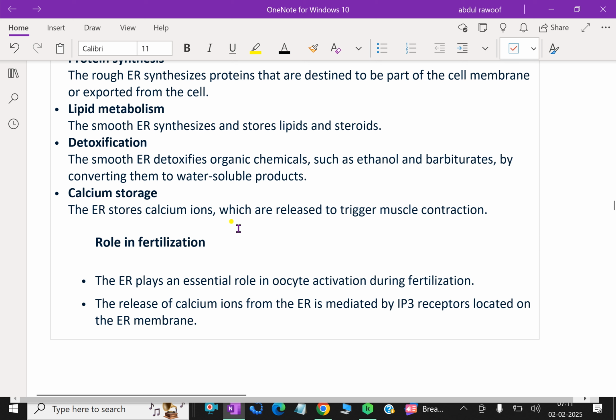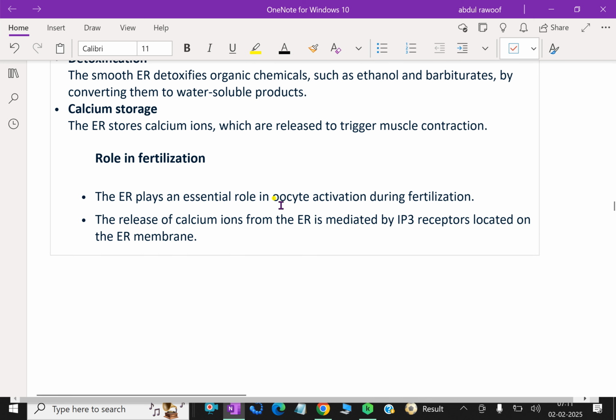ER stores calcium ions which are released to trigger muscle contraction. Role in fertilization. ER plays an essential role in oocyte activation during fertilization. The release of calcium ions from the ER is mediated by IP3 receptors located on the ER membranes.